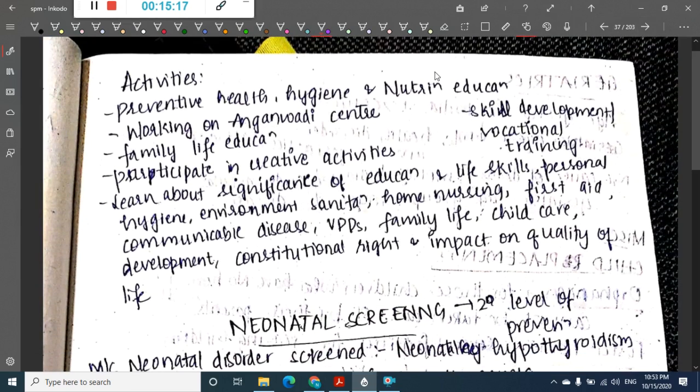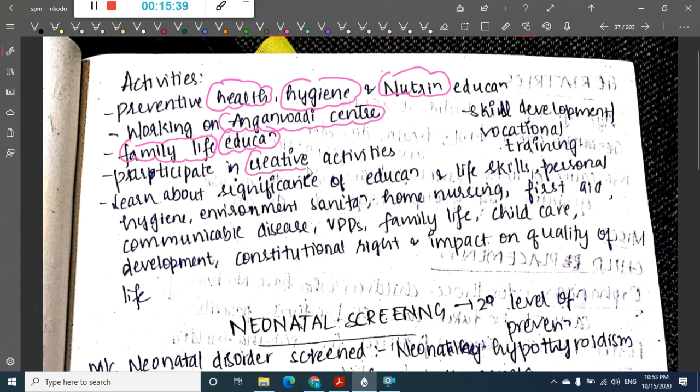The activities provided by this Kishori Shakti Yojana include preventive health, hygiene and nutrition education, working at the Anganwadi center and family life. Important things about family life and education are taught, and the girls will participate in creative activities.